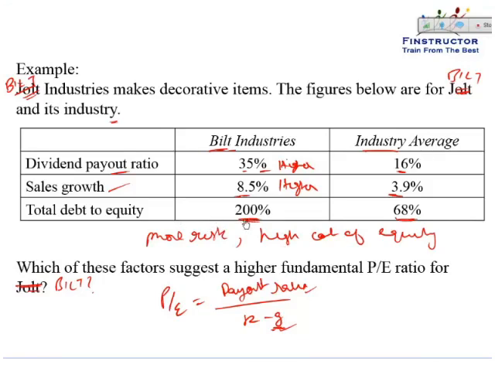So if the debt to equity is high, then the cost of equity would be higher, implying a lower multiple, all else being the same. In this case, we don't know if the higher payout and the higher sales growth will make up for this high debt to equity, but if all else was the same, just a high debt to equity would imply a high cost of equity and hence a lower P by E multiple as the denominator becomes bigger.